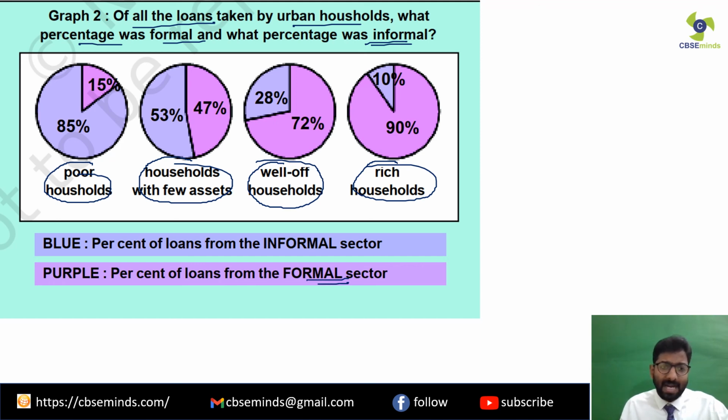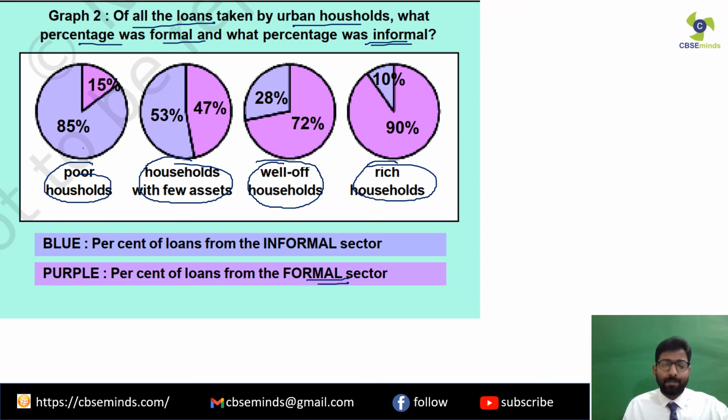Now if you look at the first pie chart, referring to the poor households, 85% of the loans by the poor households are taken from the informal sector. The blue color depicts the informal sector.